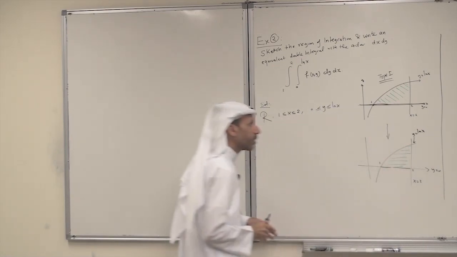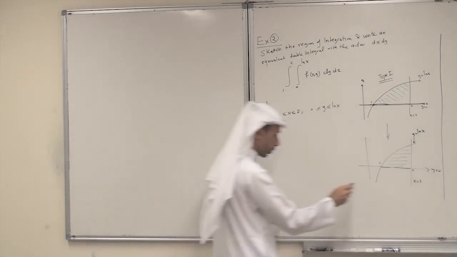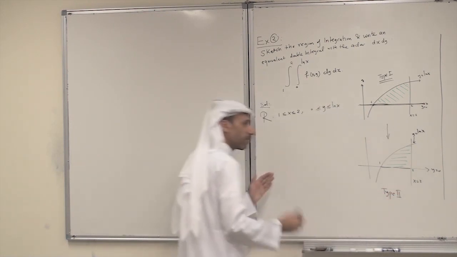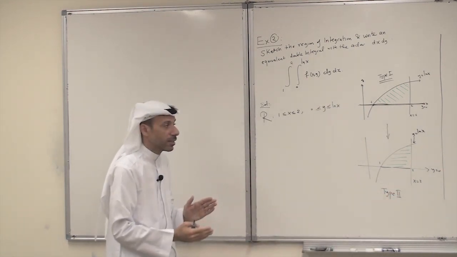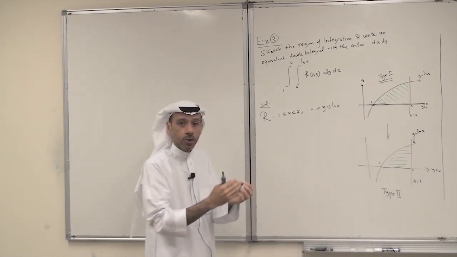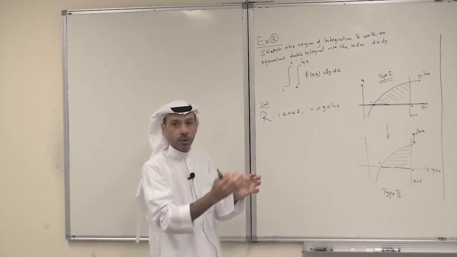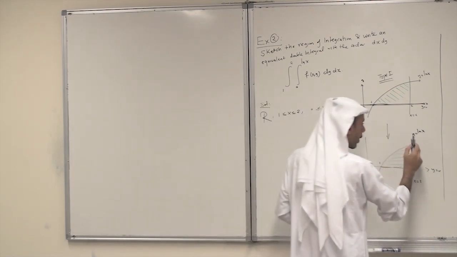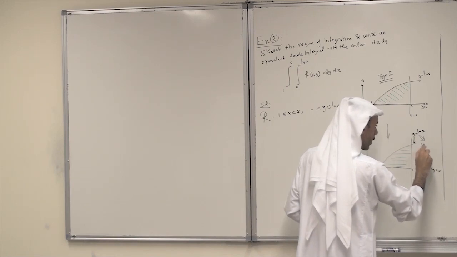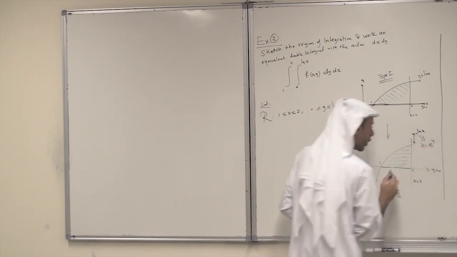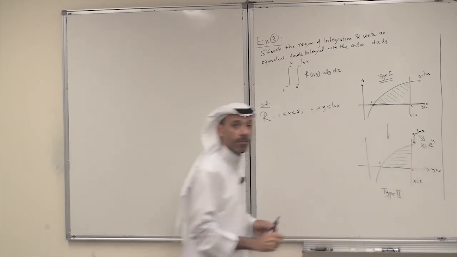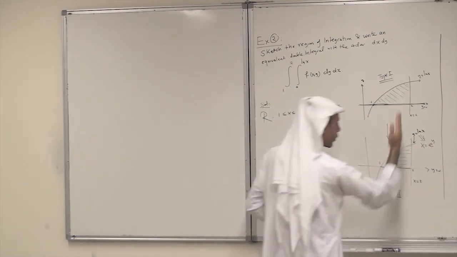But I have to describe it as a type 2. As a type 2, I have to have a left curve and a right curve, and the left and right curves are given as functions of y. So x equals a function of y. Here y equals ln x, and I can solve it in terms of x. This gives x equals e to the power y. So this is the left curve. And the right curve is just the line x equals 2.